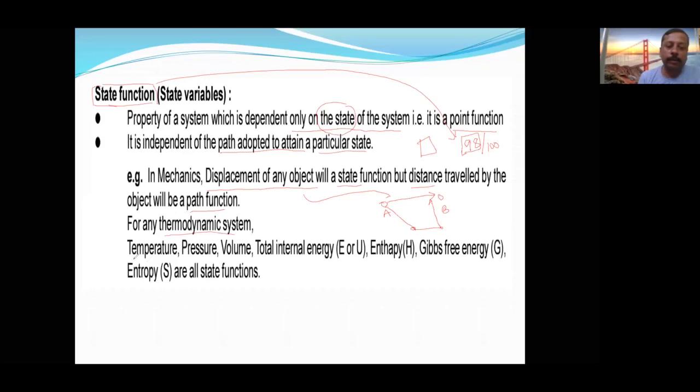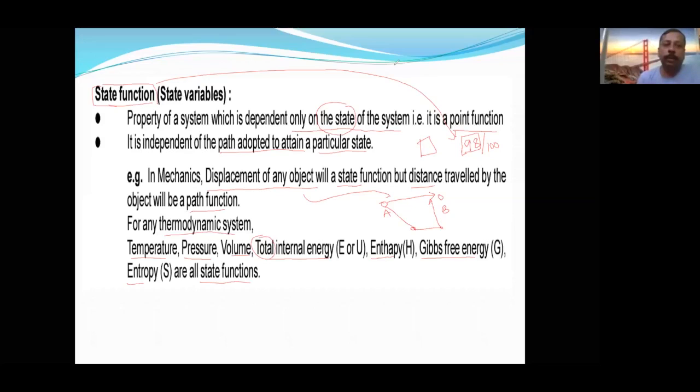In thermodynamics, state function examples: temperature, pressure, volume, total internal energy. This is very important. Total internal energy you have to identify. If I say delta E, that is not a state function. If I say internal energy, total enthalpy, total Gibbs free energy, total entropy, all are state functions. They do not depend on the path they achieved. So this is about the state function.